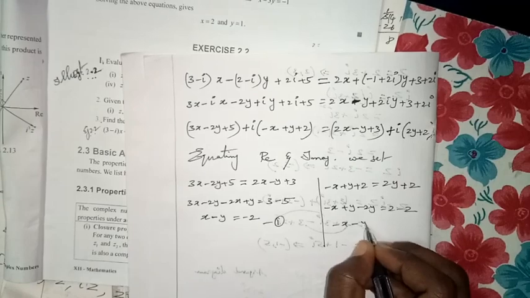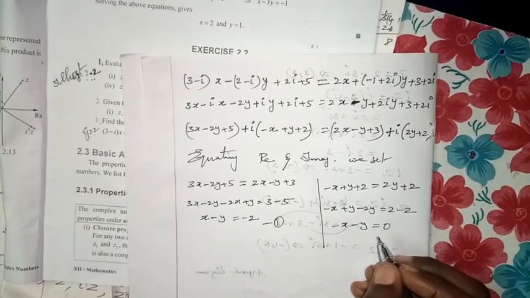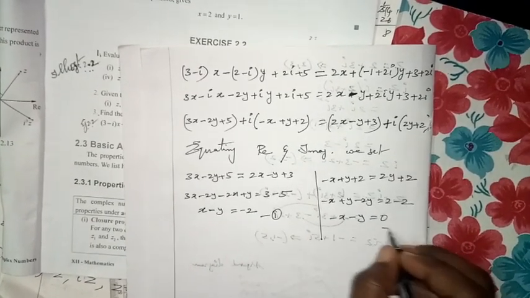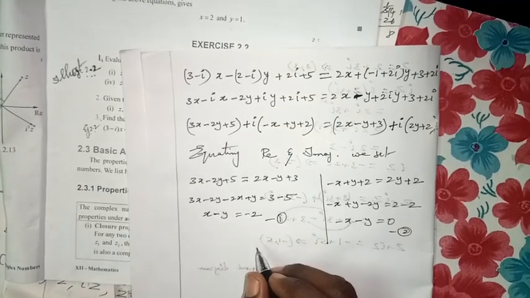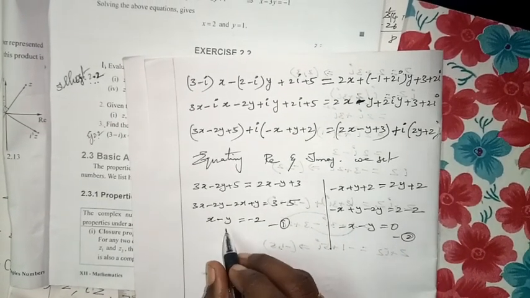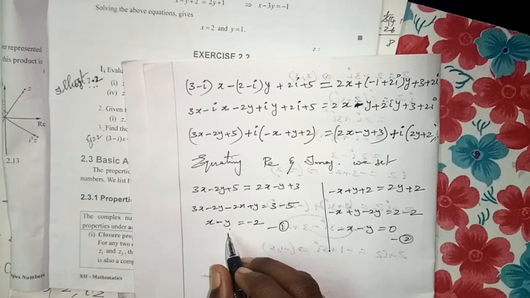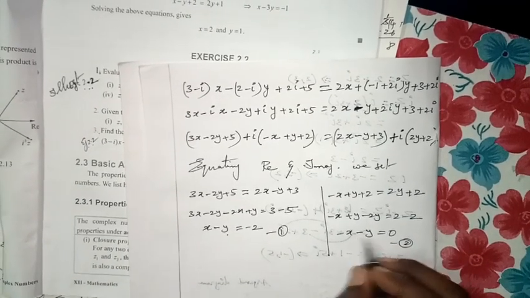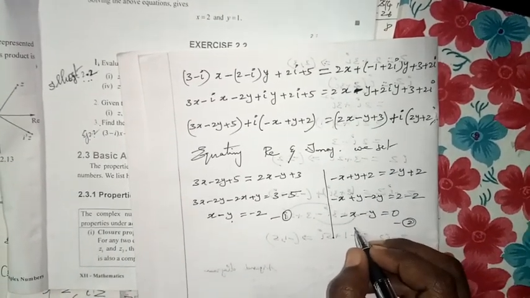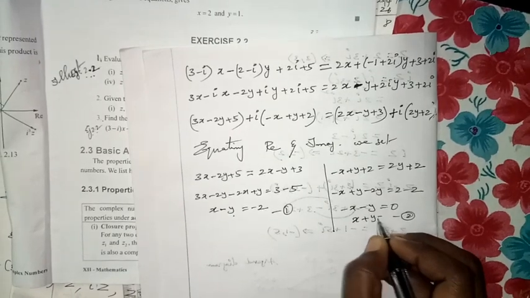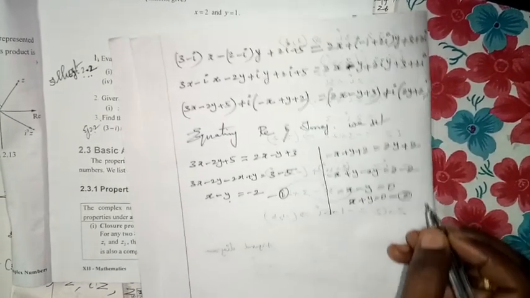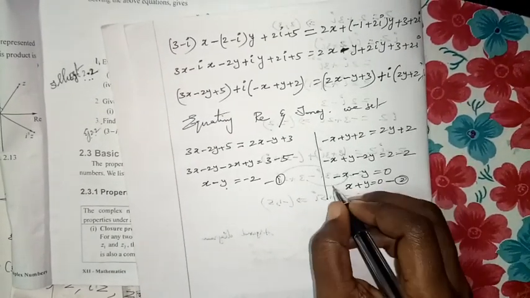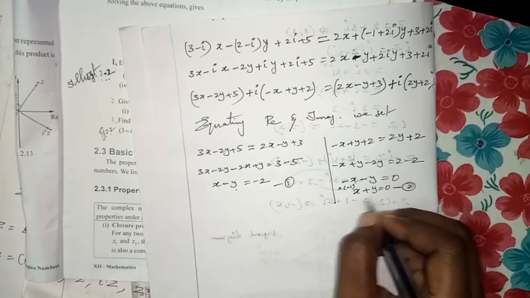Minus x minus y equal to 0. This is equation number 2. What is the first equation? x minus y equal to minus 2. Second equation, shall I take the positive value? x plus y equal to 0. Multiply by minus 1 on both sides, it will come to this answer.